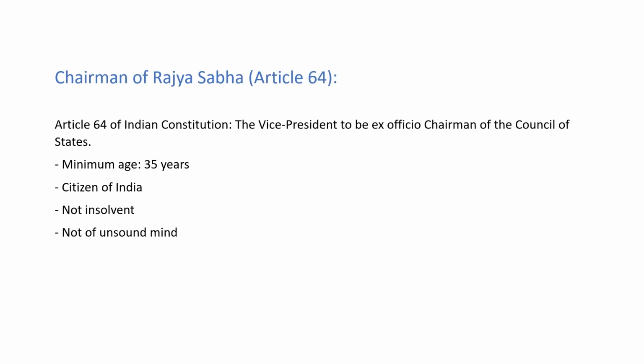Clear? Next is Chairman of the Rajya Sabha. The chairman of the Rajya Sabha is mentioned under Article 64 of Indian Constitution. Article 64 of Indian Constitution says that the Vice President of India will be the ex officio chairman of Council of State. Council of State means Rajya Sabha. So always the Vice President of India will be the chairman of Rajya Sabha, and this information is mentioned under Article 64.